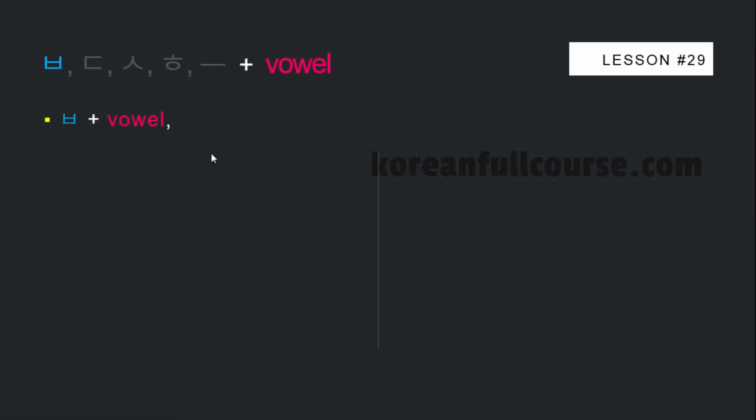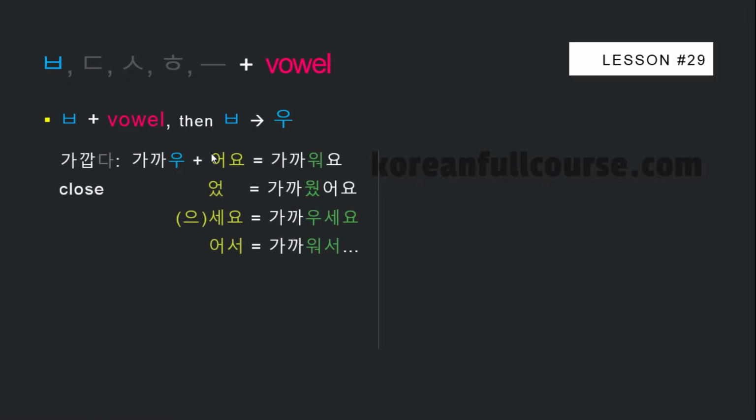Let's learn how to conjugate irregular verbs and adjectives whose stem ends with 비읍. When they're followed by a vowel, 비읍 changes to 우. Take a look at how you can use them with sentence endings, different particles, and grammatical constructions. 가깝다 is an adjective. 가까워요, 가까웠어요, 가까우세요, 가까워서.